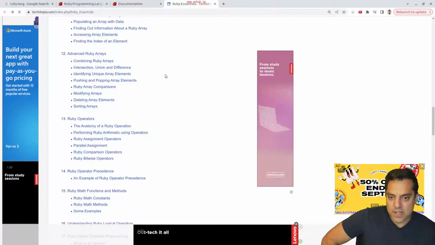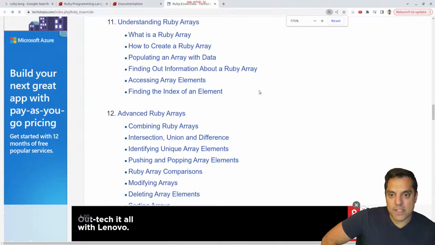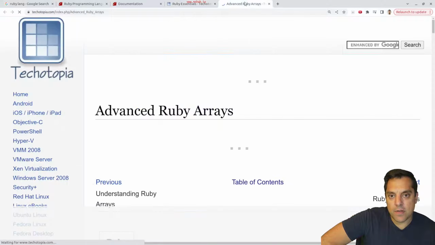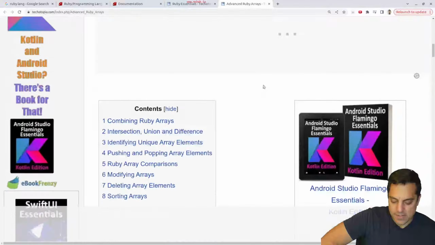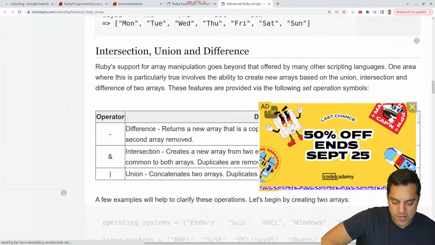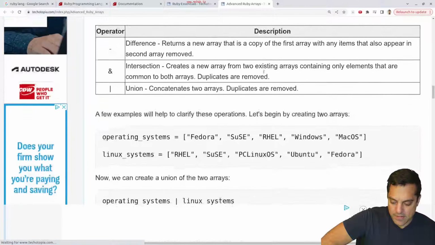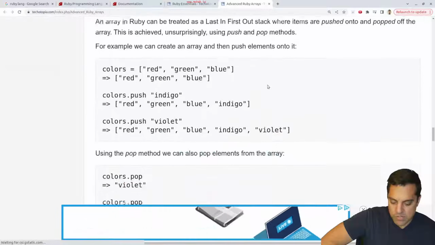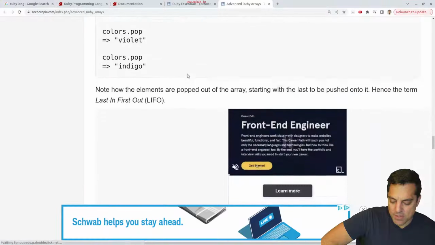Okay, I just want to kind of scroll through here again, try to give Ruby some justice looking at these things here. I mean, let's see how we play around with arrays, for instance. We've got different operations here, all sorts of ads here. We got to get rid of those. Pushing and popping elements. Okay, so they just got push and pop. I like that.